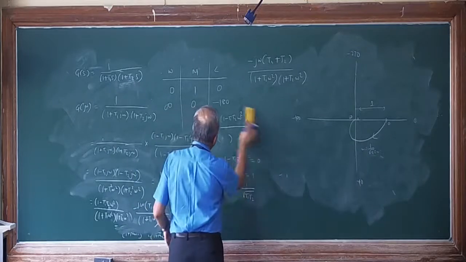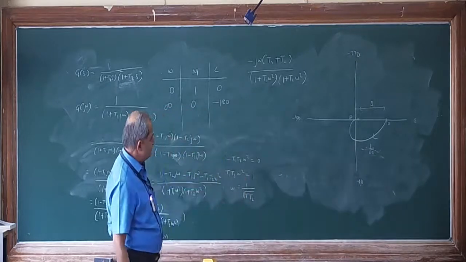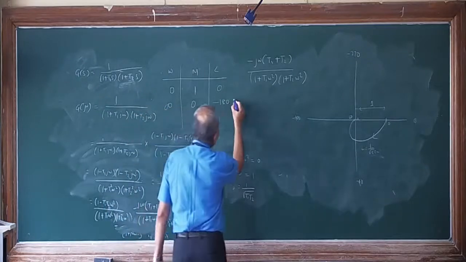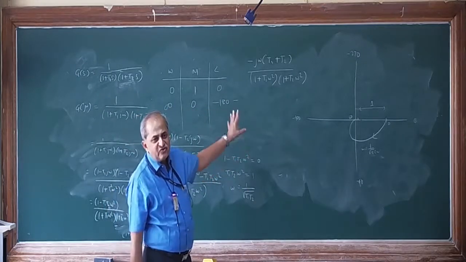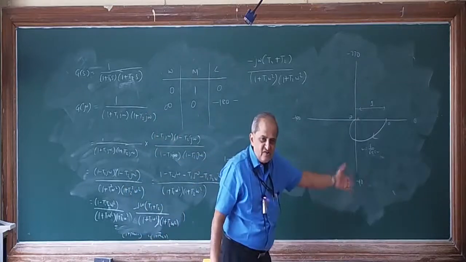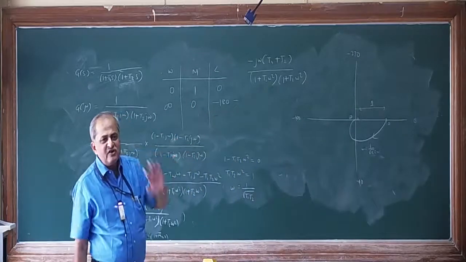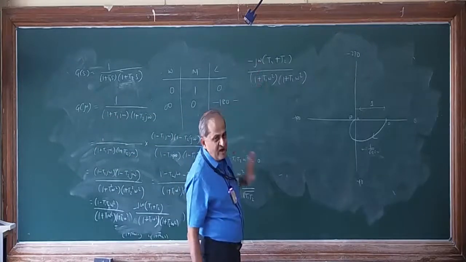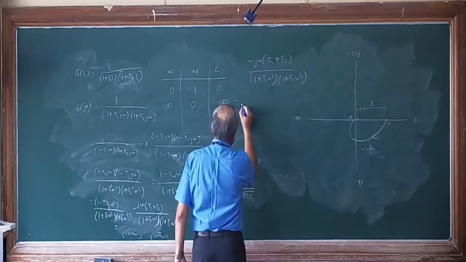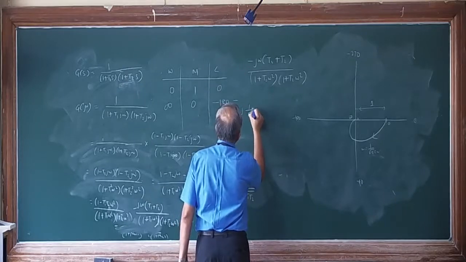This is the imaginary part. I will put the value of omega. So j will always be there, and the minus sign will also be there. The minus sign clearly indicates that it is the negative imaginary axis, and j is there just to indicate that it is an imaginary value. So minus j omega, where the omega value is 1 upon root T1 T2